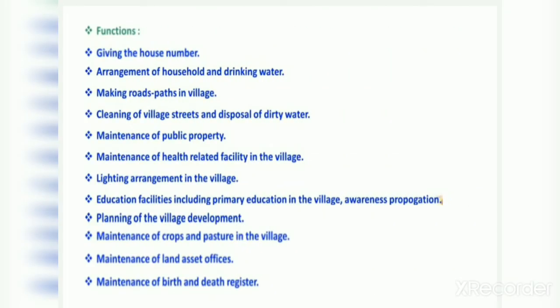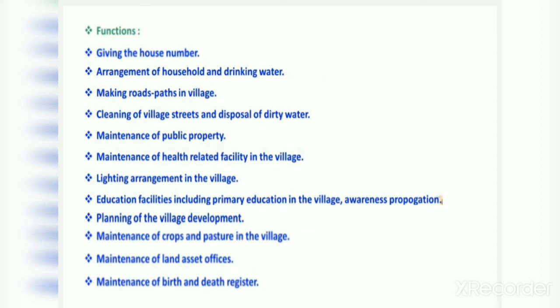Now, functions. Giving the house number, arrangement of household and drinking water, making roads and paths in the village, cleaning of village streets and disposal of dirty water, maintenance of public property, maintenance of health related facilities in the village, lighting arrangement in the village, education facilities including primary education in the village, awareness propagation, planning of the village development, maintenance of crops and pasture in the village, maintenance of land asset offices, maintenance of birth and death register. So all these are the functions of Gram Panchayat.